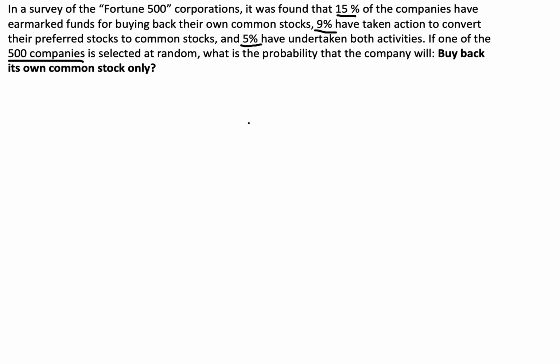So we can answer this problem by creating a Venn diagram, but let's first understand that 15% of the companies have earmarked funds for buying back their own common stocks. So let's call that 15% buyback. 9% said that they will convert to common stocks, so I'll just call this common stocks.